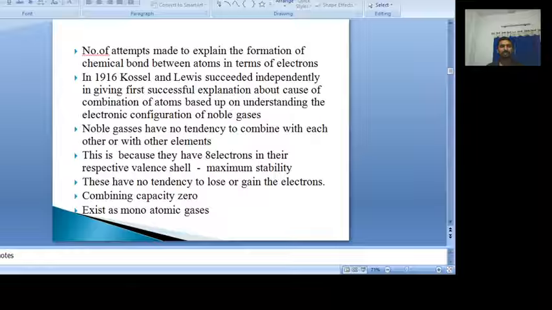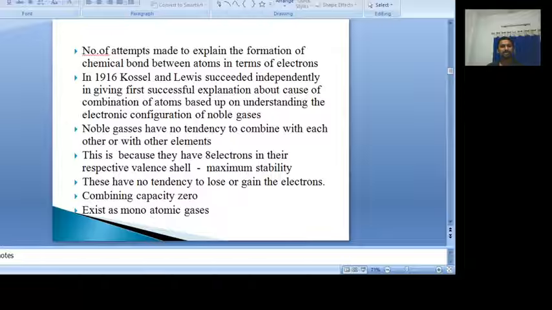In the periodic table, noble gases are called inert gases. They never react with other atoms, or among themselves, but they have a little tendency with the most electronegative atoms like fluorine or oxygen, and that too not under ordinary conditions. That's why noble gases have no tendency to combine with each other or with other elements.